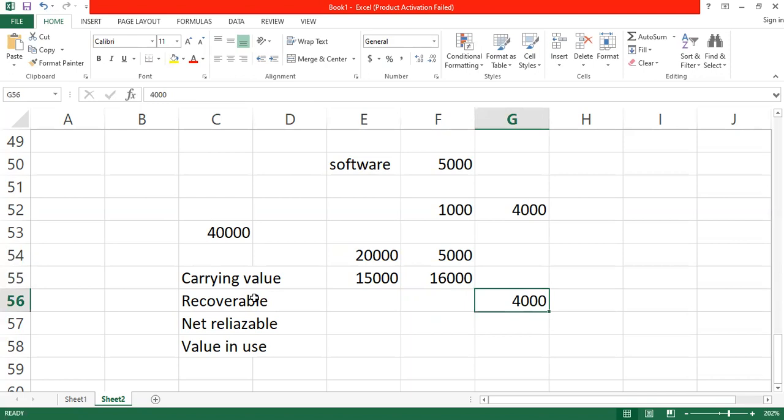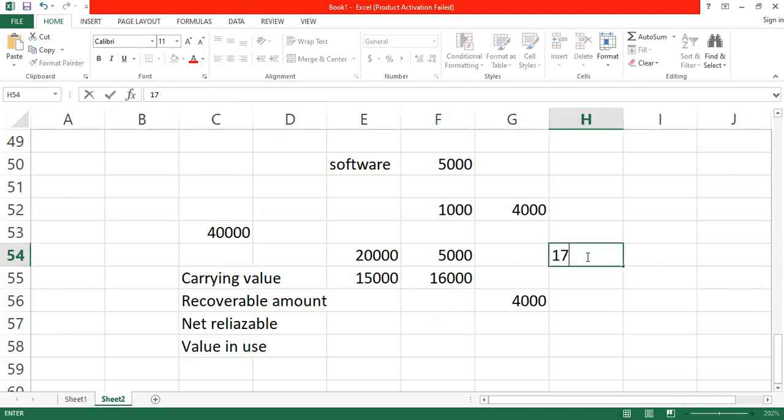So if you talk about recoverable amounts, we normally pick the higher of the net realizable value or the value in use. The net realizable value is if you want to sell the car today, you sell it for 17,000. But you are going to sell the car through an agent. An agent will charge you an agent fee of 2,000.